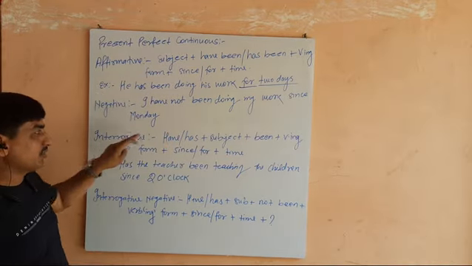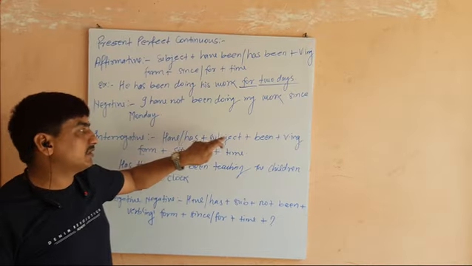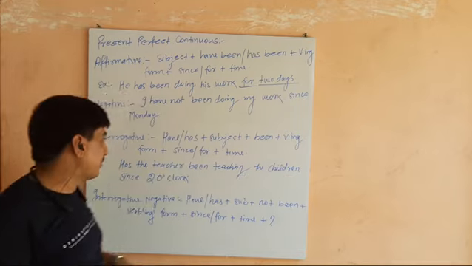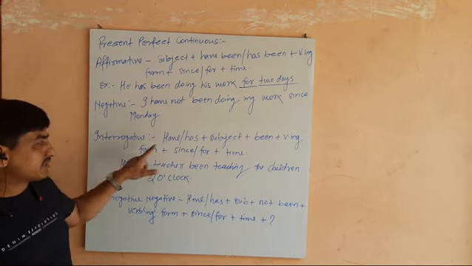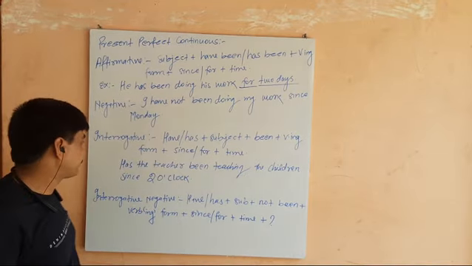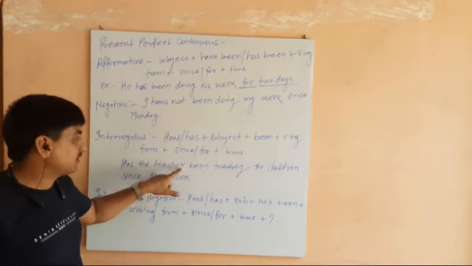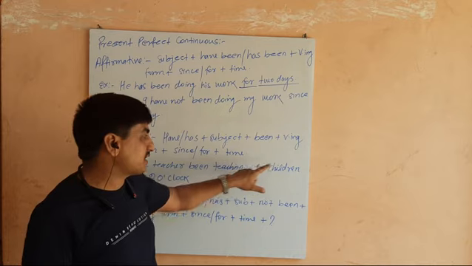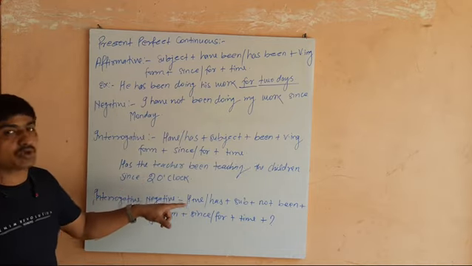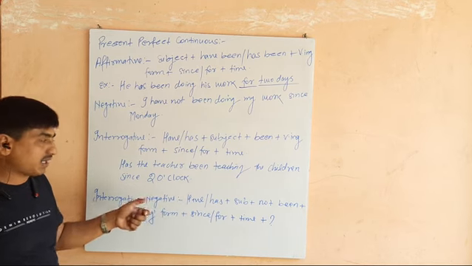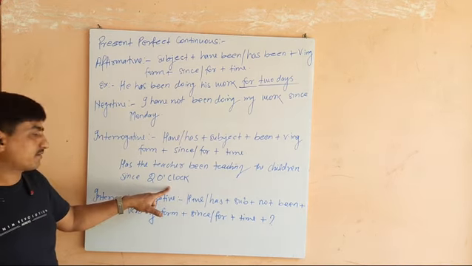In interrogative, have and has is there, then subject is there, then been, then verb in ing form, then since, for, plus time. Example is there, has the teacher been teaching the children since 2 o'clock? Time is there, 2 o'clock, 3 o'clock, 4 o'clock, so we have to use since.